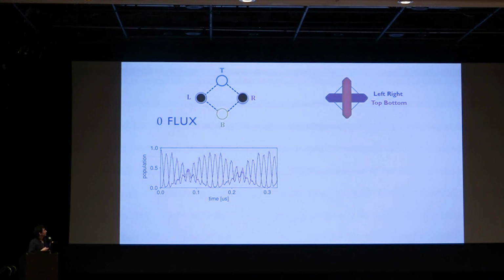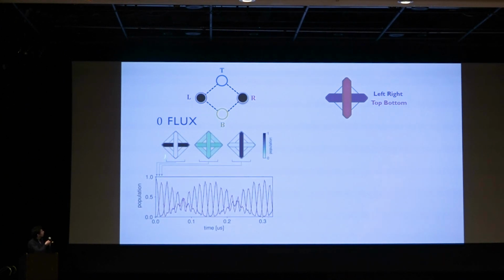Starting off with the zero flux device, we see full contrast swaps between the left and right and top, bottom states. Specifically, we start off in the left-right state. At some later time, we go to a superposition of all 6 of these Fock states, and then we go to the top and bottom state. I will note, you see these coherent beating effects. This is due to the fact that we have finite interactions, and so we perturb the energy slightly and lead to coherent beatings.